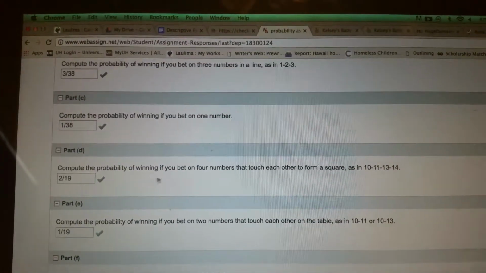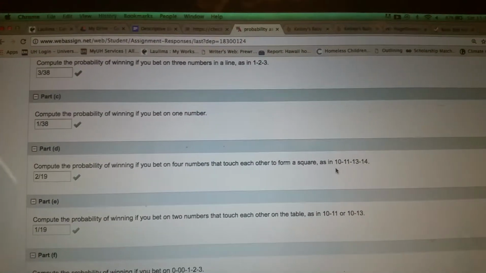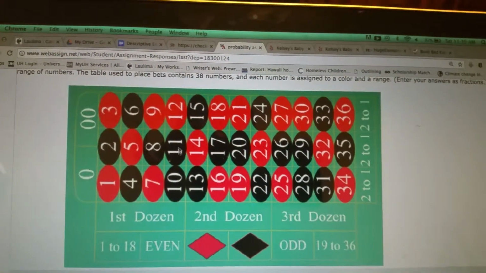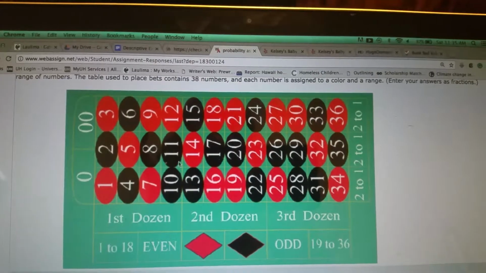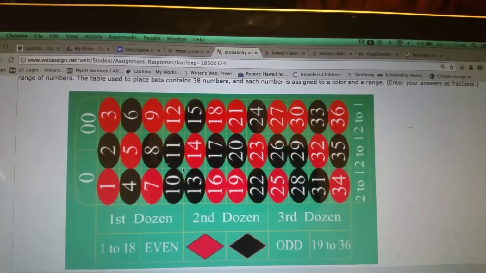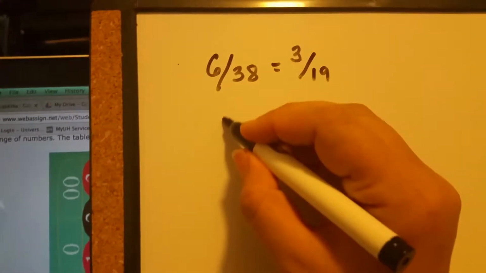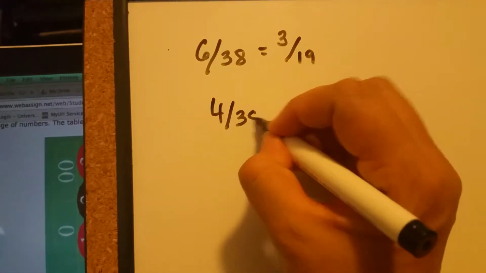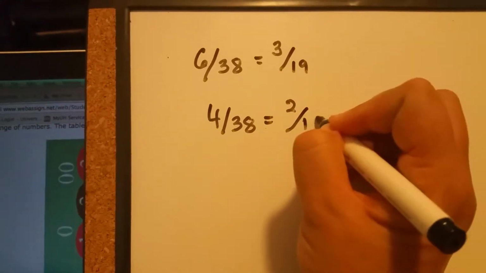Compute the probability of winning if you bet on 4 numbers that touch each other to form a square, as in 10, 11, 13, and 14. If you're only touching 4, you only have 4 out of 38 as an option. That would be correct. Or if we broke this down, we got 2 over 19.